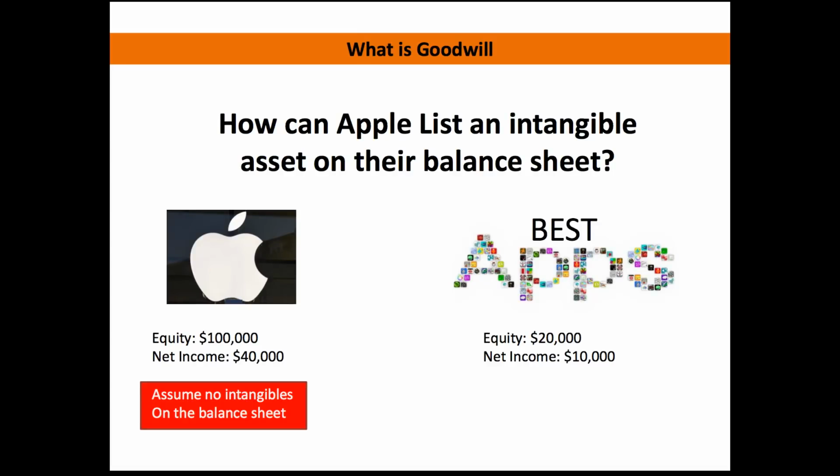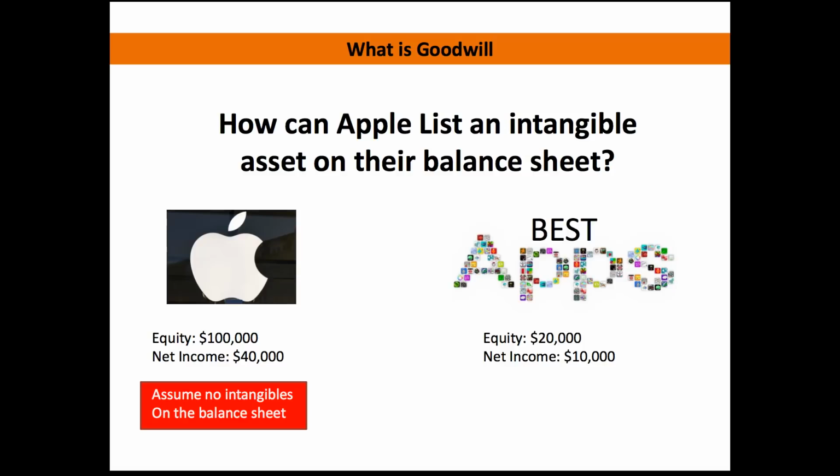After seeing that, you might be asking yourself, how can they list something on there that doesn't physically exist? How do they know what that value is? In order to show this, I'm going to demonstrate with two different companies. On the left-hand side, we have the Apple company. On the right-hand side, we have a smaller company called Best Apps. We're just going to assume that Apple wants to buy out Best Apps. They want that company to fall under their company as a subsidiary.